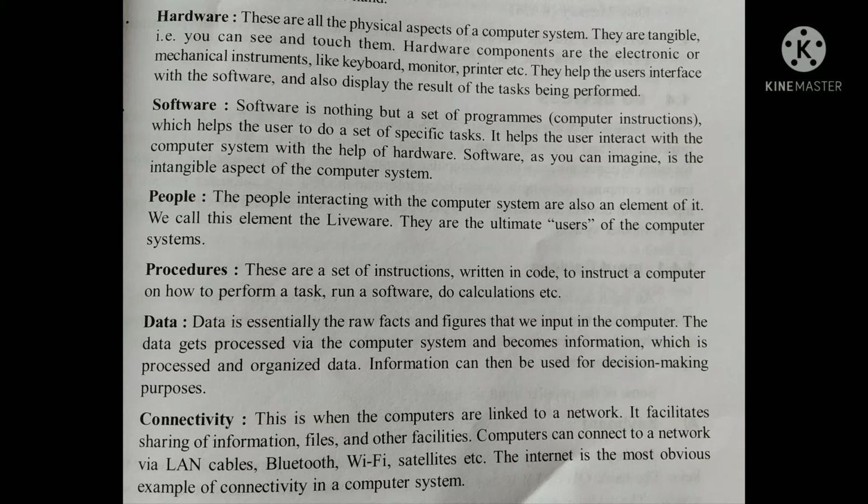Software. The second one is the software. Software is a set of programs, computer instructions, which helps the user to do a set of specific tasks. It helps the user interact with the computer system with the help of hardware. Software, as you can imagine, is the intangible aspect of a computer system.